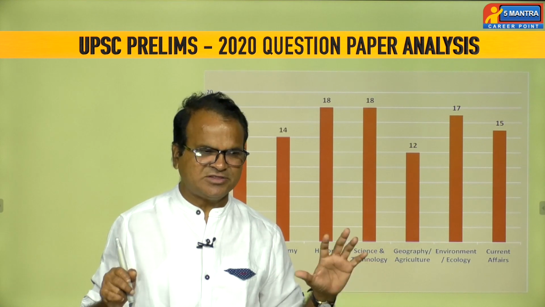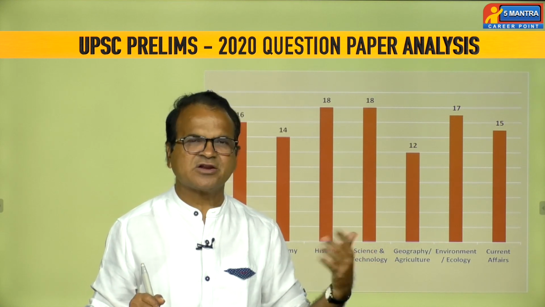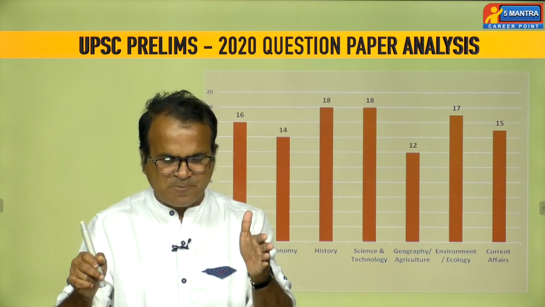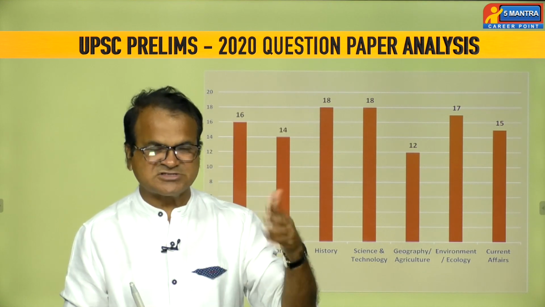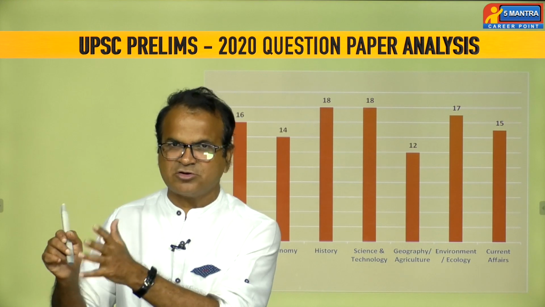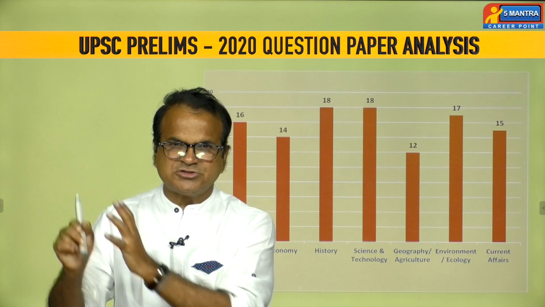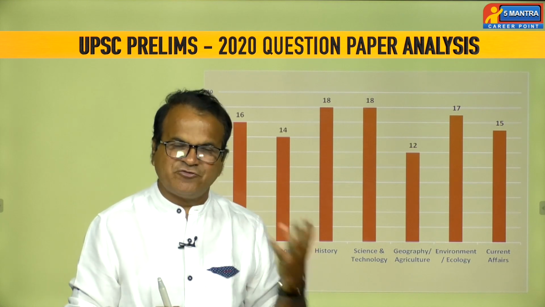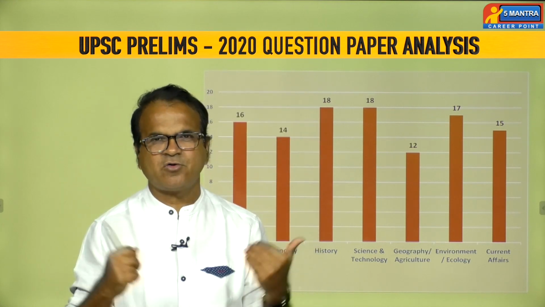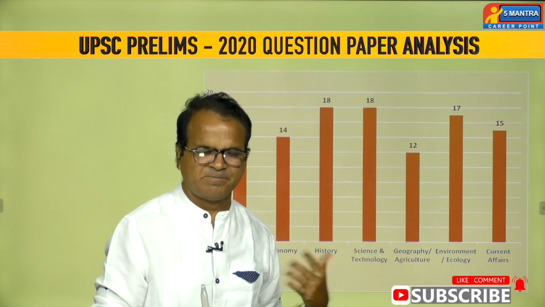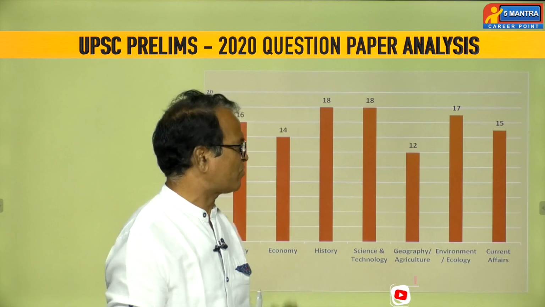The students could not guess how these issues would appear. Nothing to worry. If you have proper reading of newspapers from this background, how science and technology is useful for civilization, how science and technology is useful for mankind, if you go through this type of understanding regarding science and technology and ecology, students can make the best answers for this type of questions.